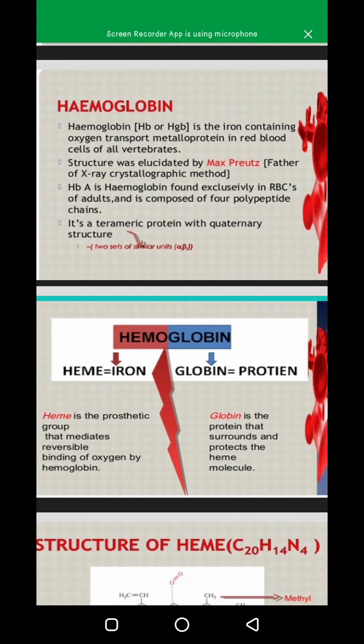There are many types of hemoglobin: HbA, HbB. Now HbA is the most common. HbA is hemoglobin that is found exclusively in RBCs of adults, and it is composed of 4 polypeptide chains. The structure of hemoglobin is a tetrameric protein with quaternary structure. Tetrameric means two sets of similar units, that is alpha 2 and beta 2.